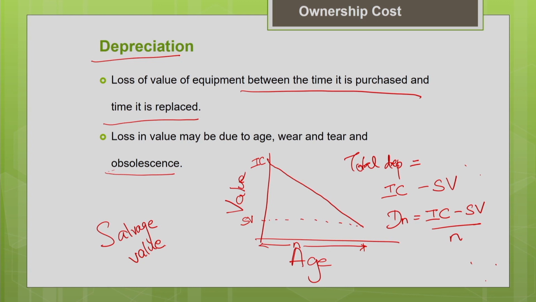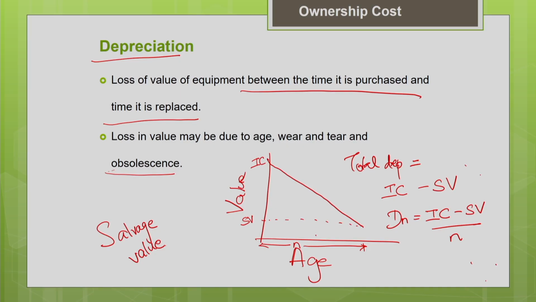Okay. Another advantage of estimating depreciation is that you can get to know the current value of your machine, the current book value. Book value means the value of the asset which you enter in your accounting book for the recording purpose. So what is the current value of the asset? I can estimate it if I know the depreciation of the machine. Say for example, at this particular age, I want to know the current value of the asset. We have to calculate it if you know the initial cost and the accumulated depreciation over this particular period.